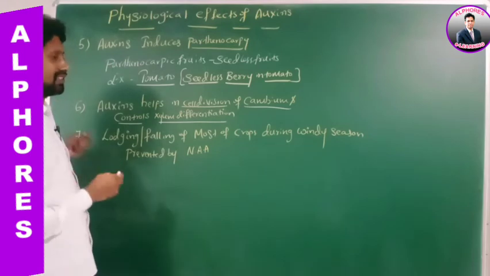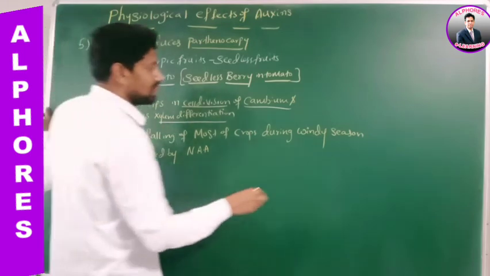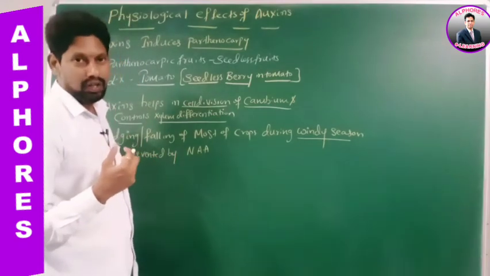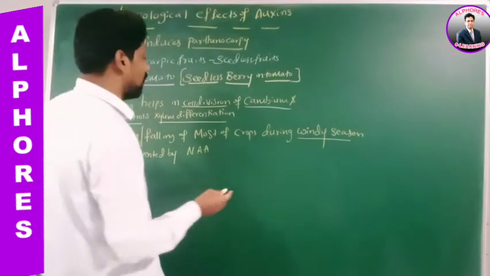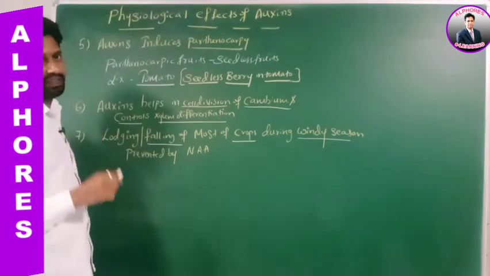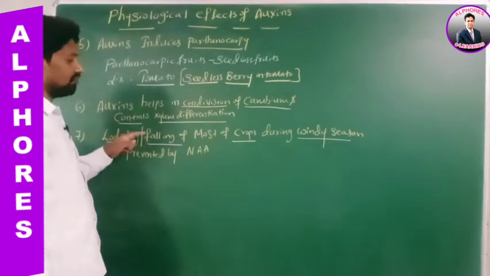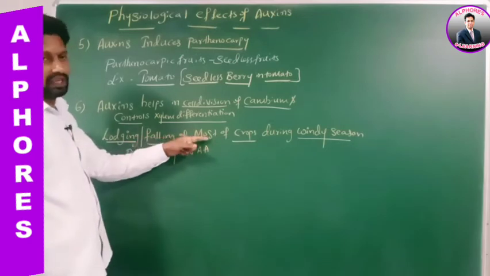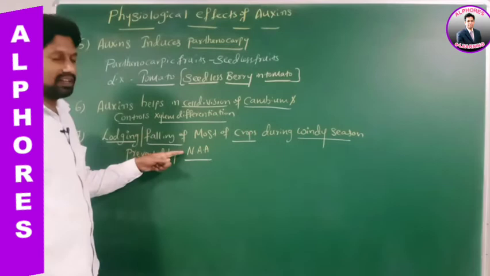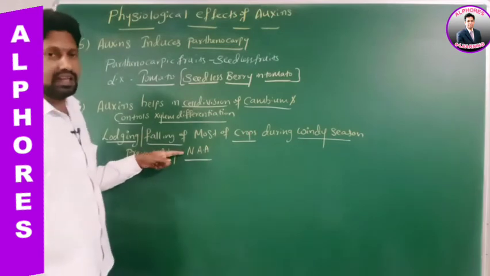Naphthalene acetic acid. See this statement carefully. During windy seasons, the wind velocity will be more. Due to high wind velocity, these crops may fall down in the agricultural field. That lodging or falling of crops during windy seasons is prevented by what? Naphthalene acetic acid.